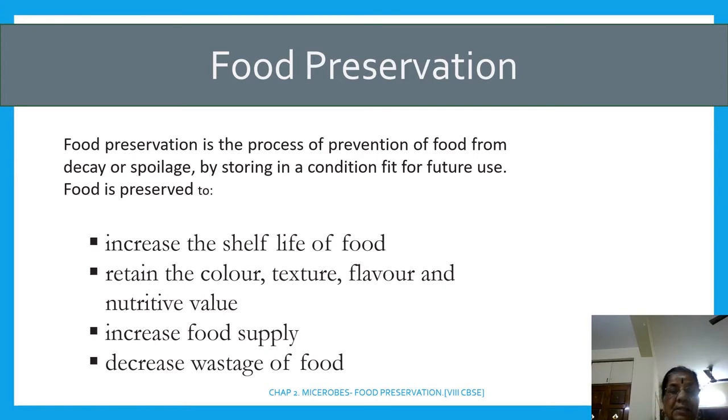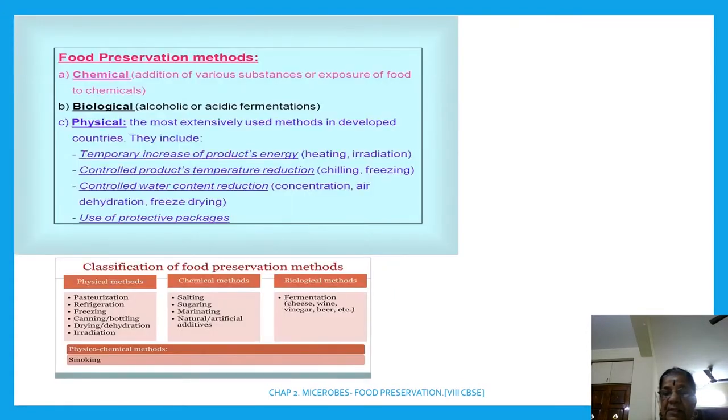Right? And retain the color, texture, flavor and its nutritive value, and it will increase the food supply and decrease wastage of food. Okay, so there are different methods of food preservation. We are going to look at them one by one. I hope you follow this. You can recollect what you have learned in our previous videos.